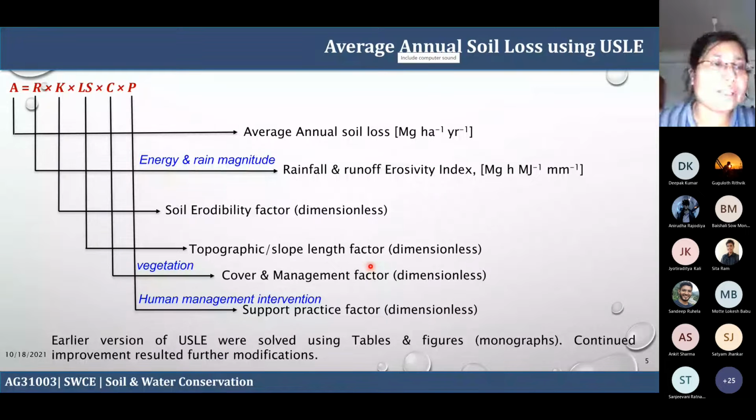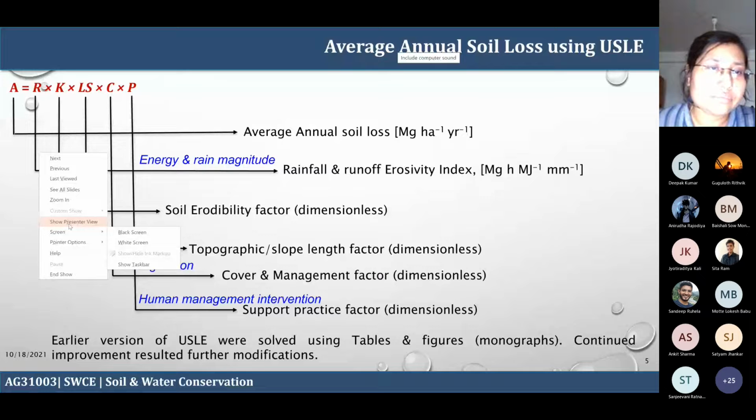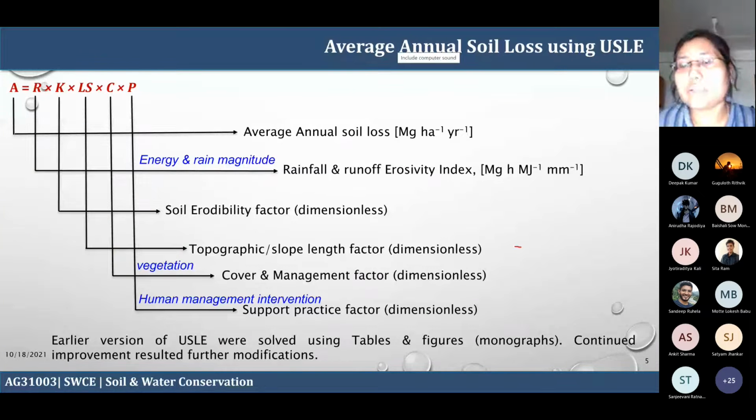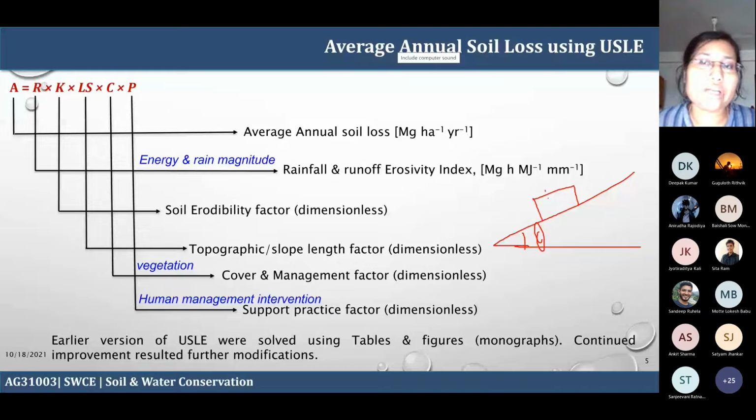For example, for whoever has missed the lecture, if you have a sloping soil at an angle theta, and suppose you have a soil block resting on top of it, you have two forces acting on it. One is the force of gravity and another is this force, which is at a certain angle, right?